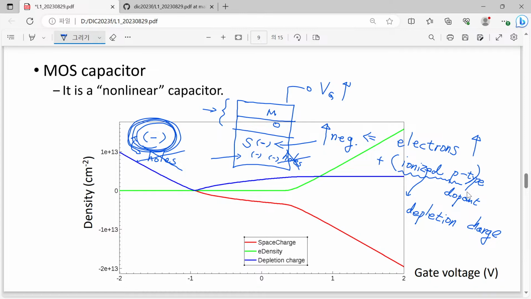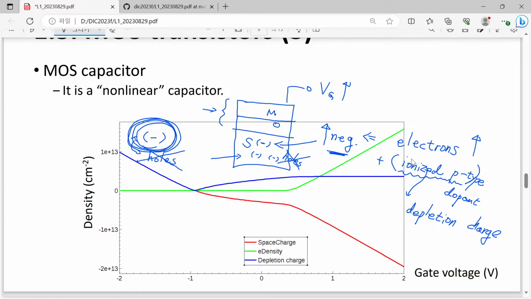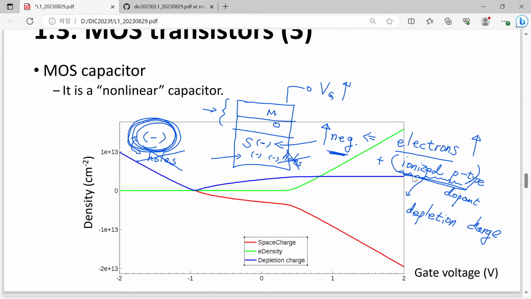If you understand this concept, then if we have an increase of negatively charged particles, it does not necessarily mean an increase of electrons. If this mechanism is more active, then the electron number is not increasing significantly, and only the increase of this depletion charge, or the number of ionized p-type dopants, will be dominant.